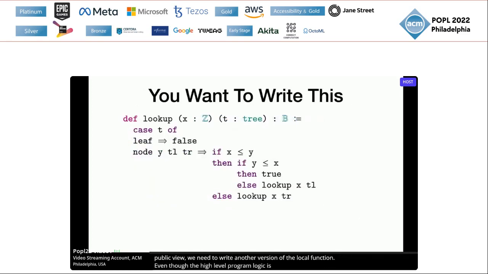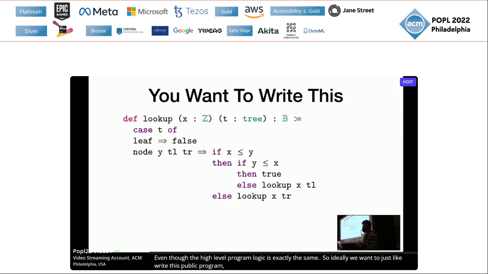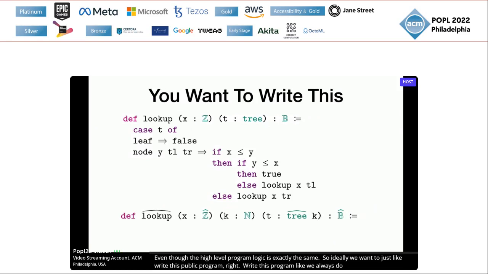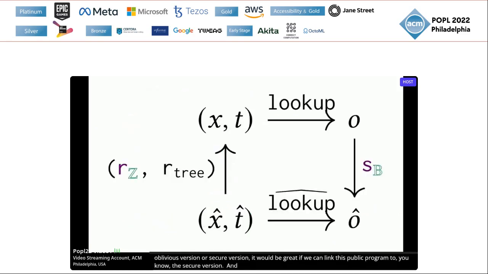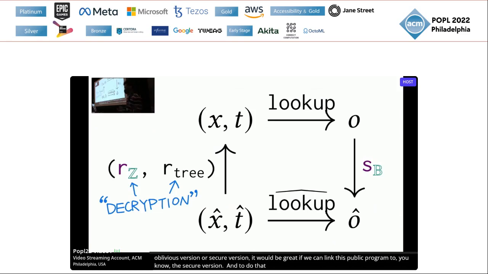So ideally, we want to just write this public program, like write this plain text program, like how we always do it. And when we need an oblivious version or secure version, it would be great that we can just simply lift this public program to the secure version. To do that, we can first decrypt the private input and then apply the public function to it, and eventually encrypt the output back to the oblivious world. This should give you an equivalent program.